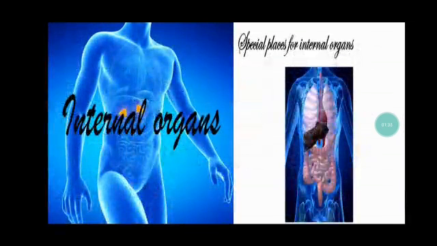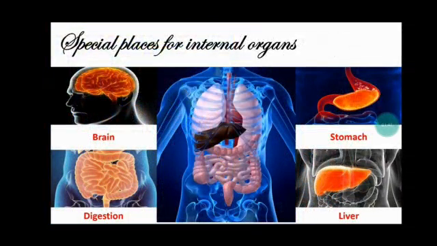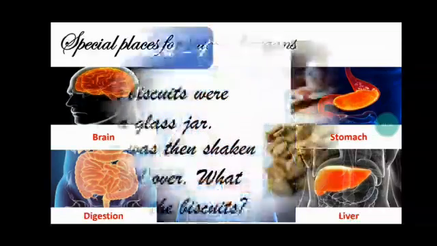Internal organ. An organ that is situated inside the body is called an internal organ. It cannot be seen from the outside. Special places for internal organs. The brain is situated in the skull. For digestion, the stomach and liver are the organs that have special places.